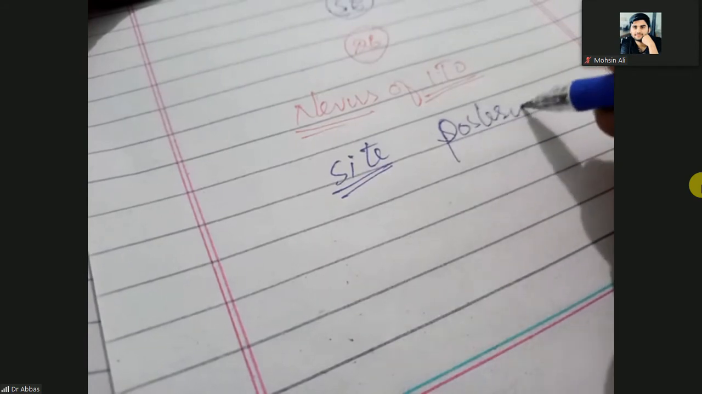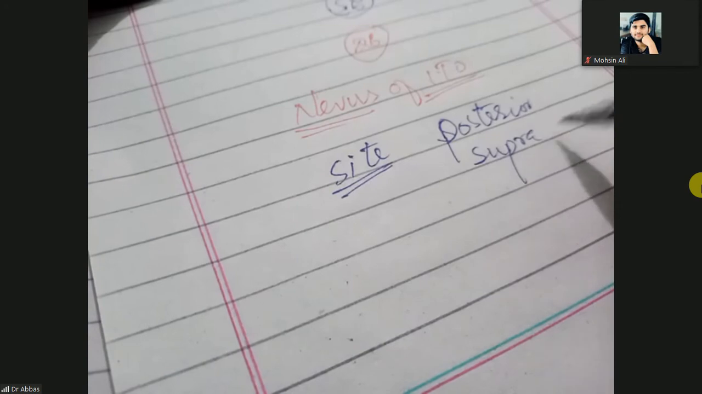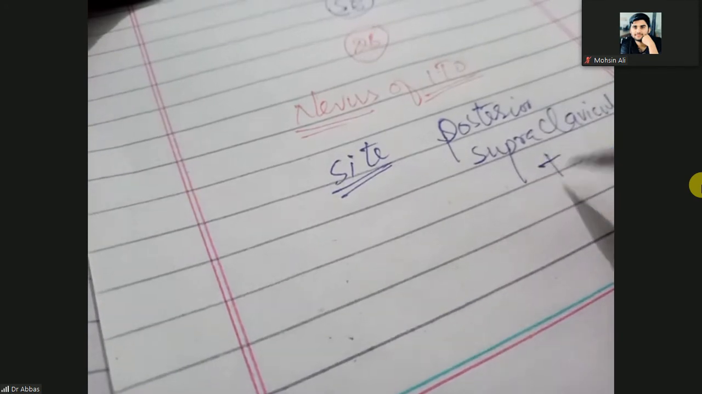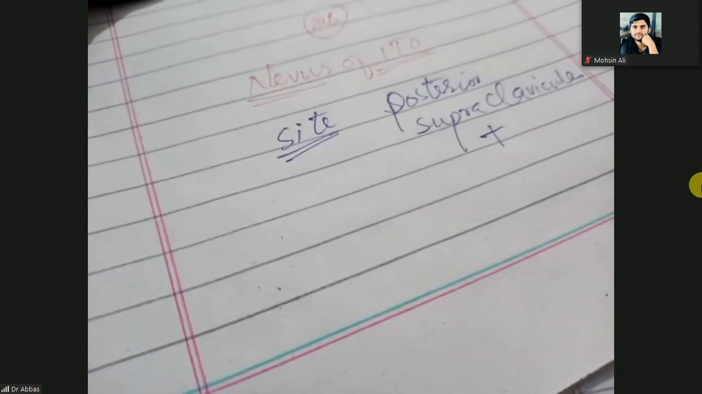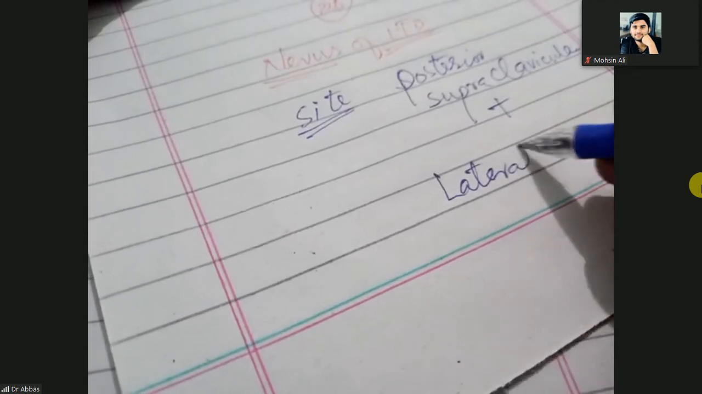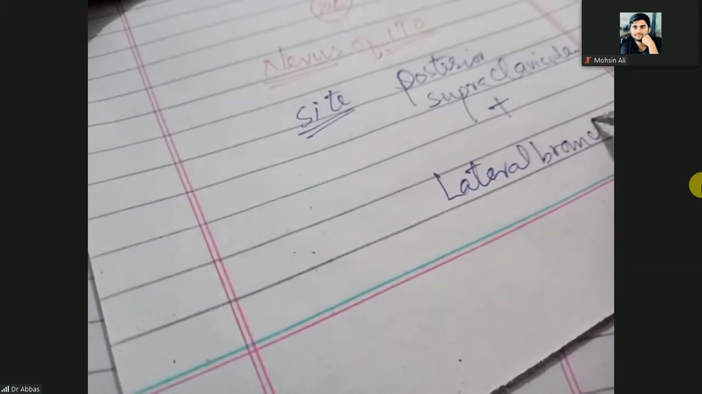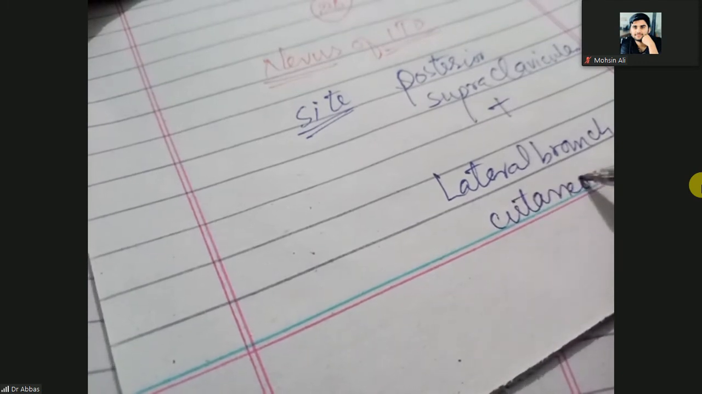posterior supraclavicular plus lateral branch of the cutaneous nerve. Lateral branch of cutaneous nerve. This is the area.